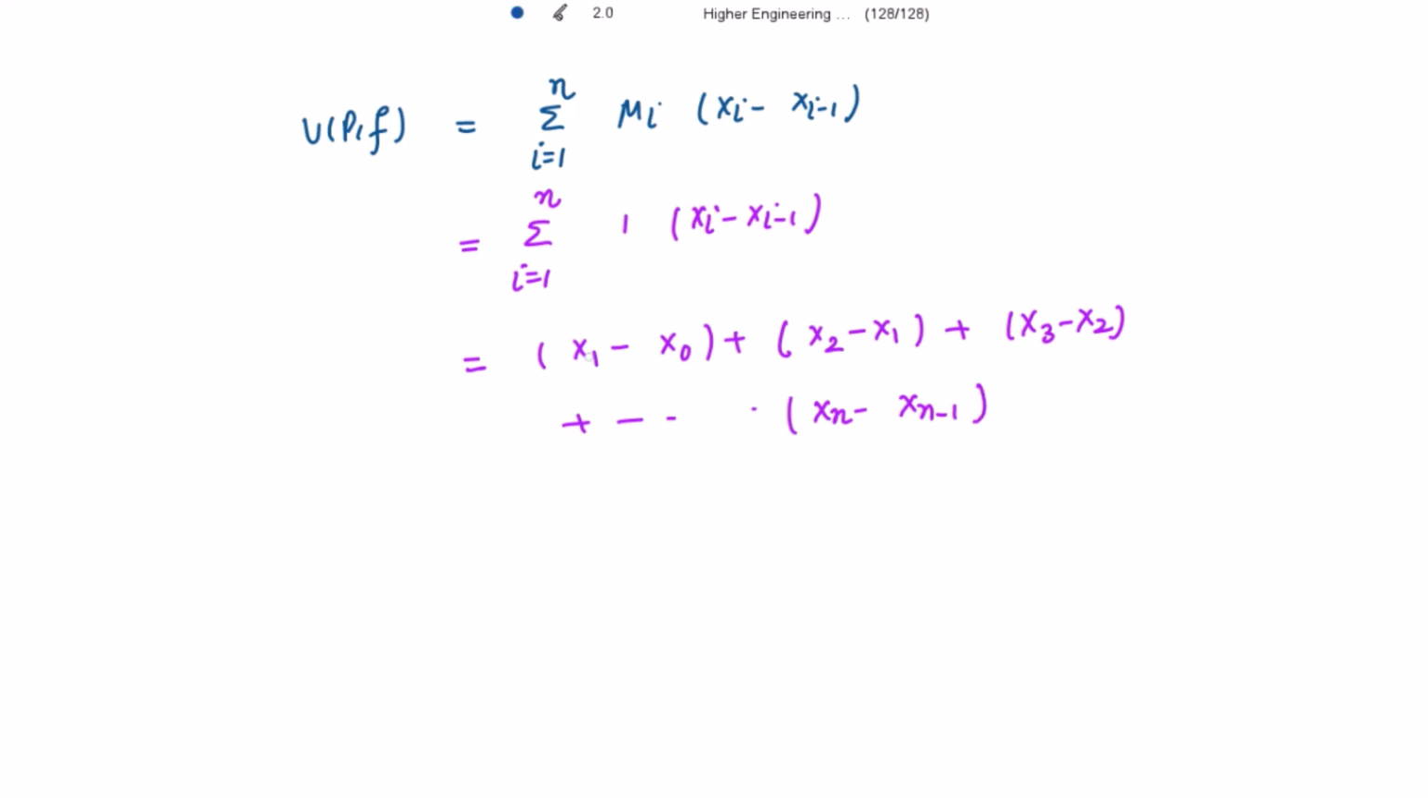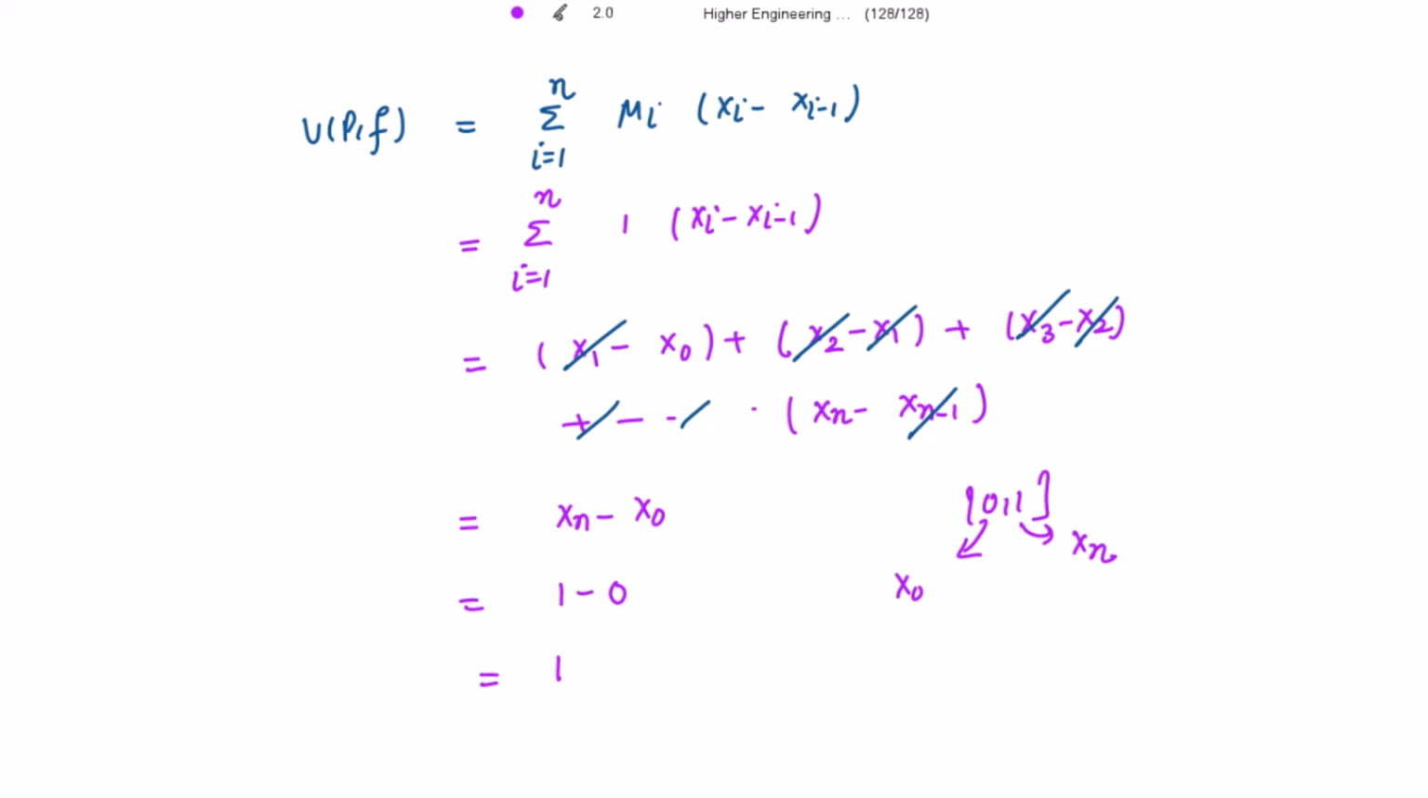So here x1 is cancelled out with this x1, x2 is cancelled out with this x2 because of the opposite signs. So likewise x(n-1) also is cancelled out with another x(n-1). So all the terms would be cancelled out and the remaining terms will be xn minus x0. And in the closed interval [0, 1], we always take this to be x0 and this to be xn. So that is equal to 1 minus 0, which is equal to 1. So U(P, f) is 1, the upper Riemann sum.